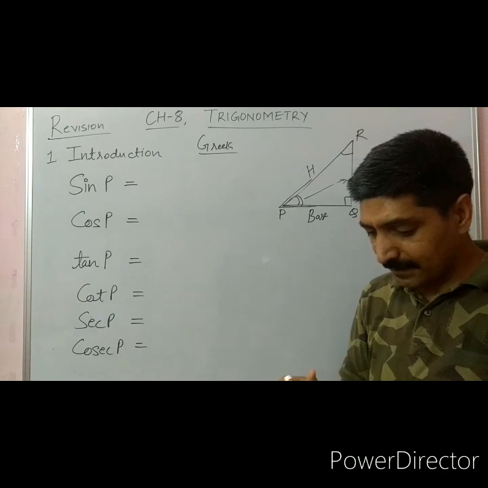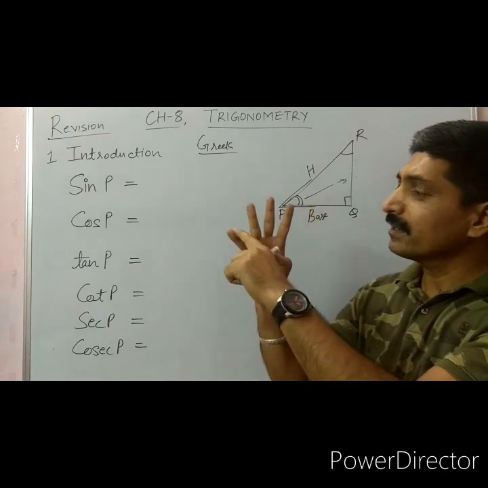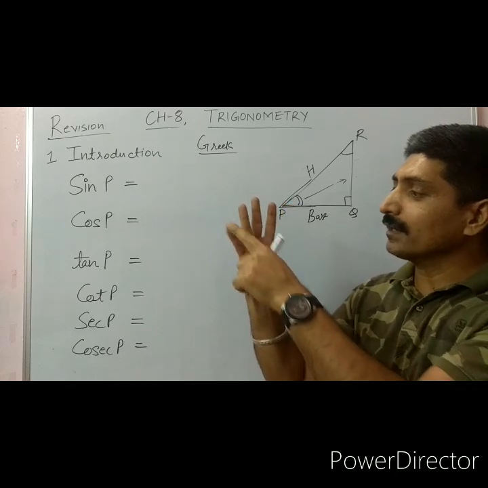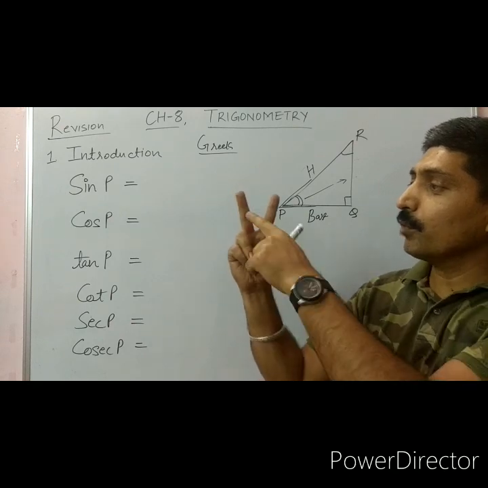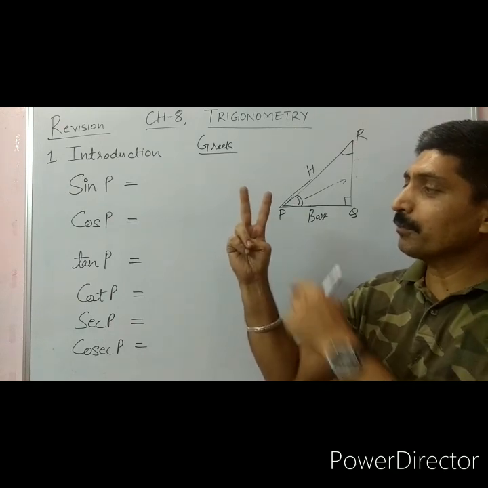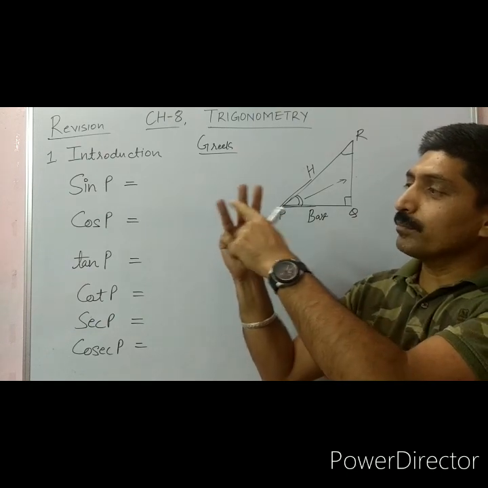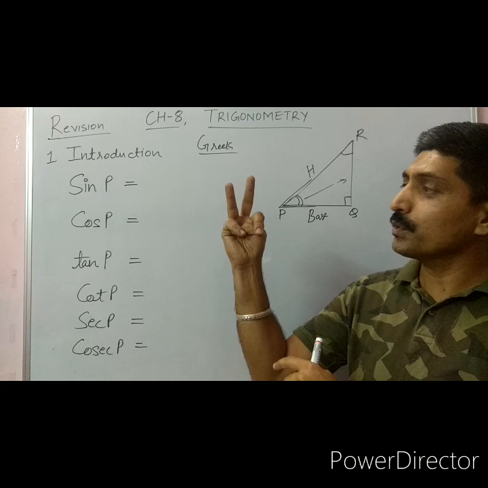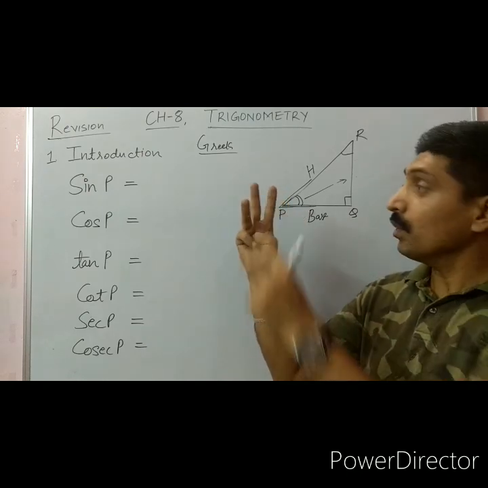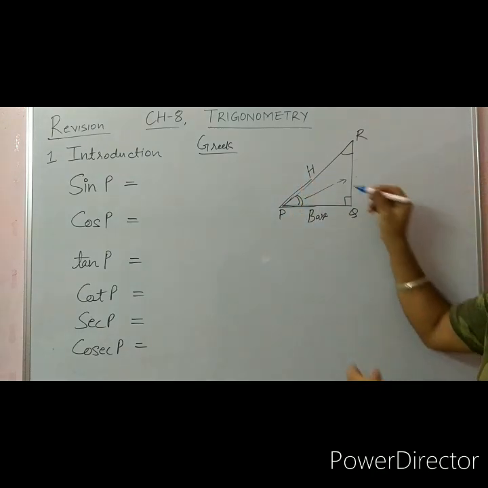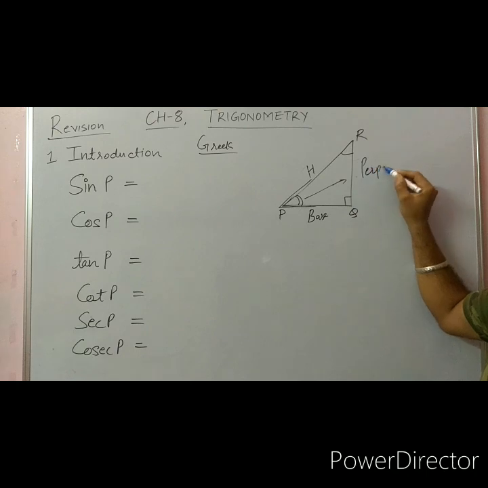If we take these fingers, these two are adjacent to each other. If I am talking about this third finger, then these are not adjacent to it. So we have the third side, that is the opposite side, which is the perpendicular here.